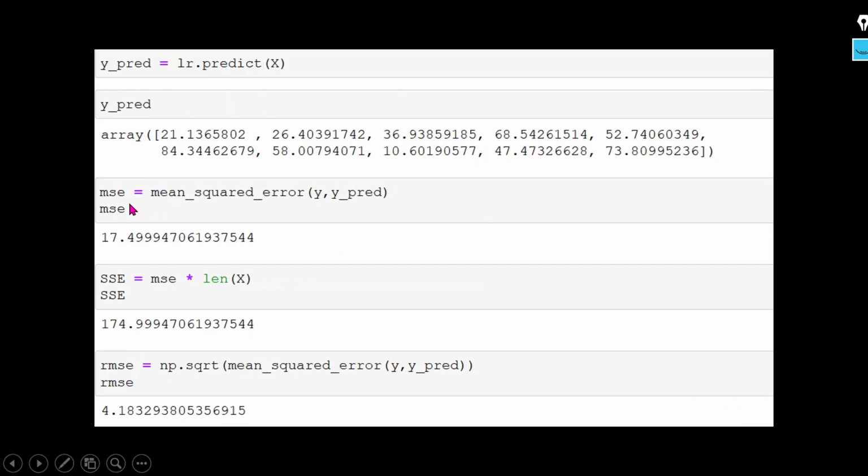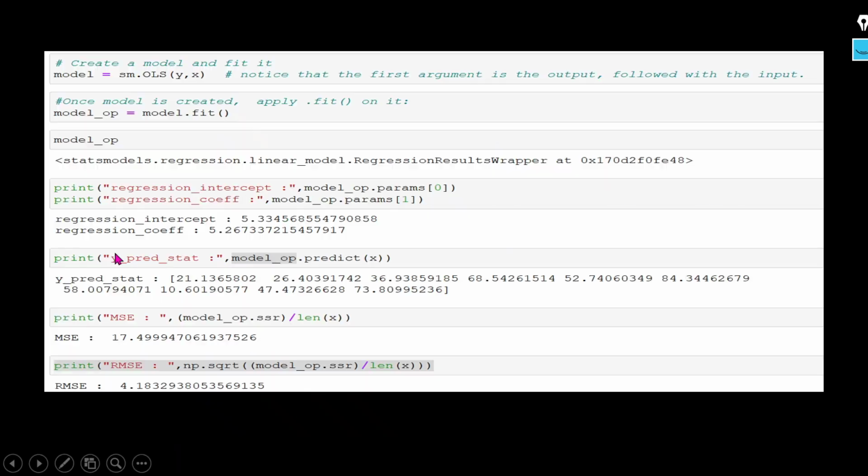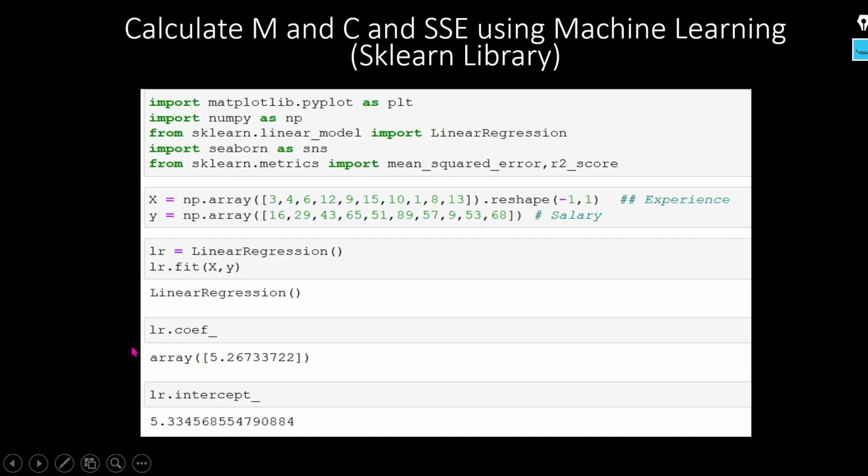So here you can see MSE is your method, then I am going to use the input and output values. It means the actual dependent variable and the predicted dependent variable, and what is the difference? By this difference we normally get the SSE. So they have created this particular method to find the SSE, and from the SSE they calculate the MSE. If you see here, I am getting the same value, 17 point something.